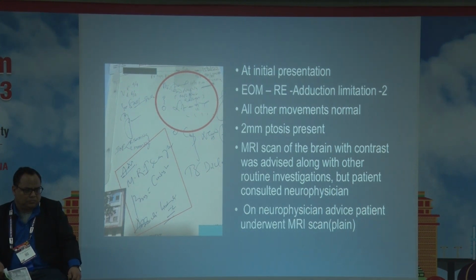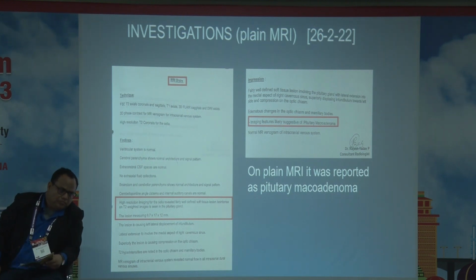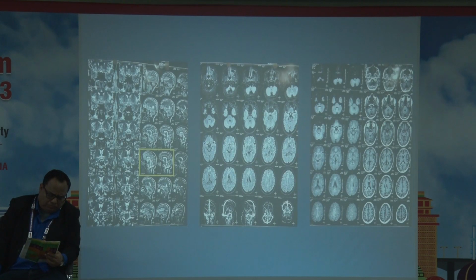So we advised MRI scan of brain with contrast, but the patient refused and he consulted a neurophysician. On neurophysician advice, patient underwent plain MRI scan. This is on 26th February. On plain MRI scan, it was reported as a pituitary macroadenoma, measuring 8.7 into 17 into 12 mm. So these are the images.